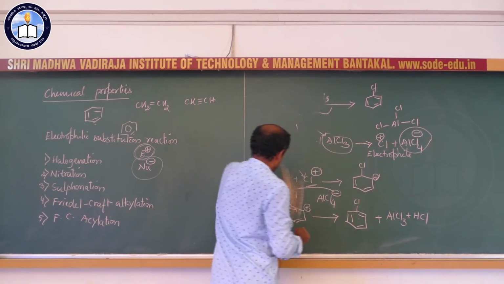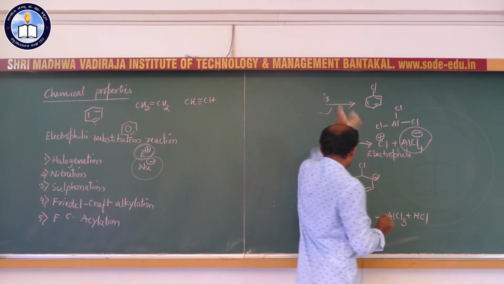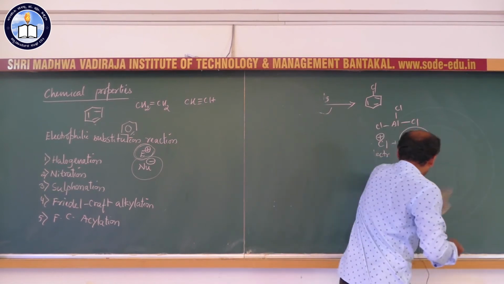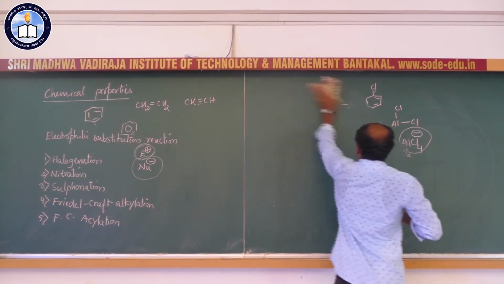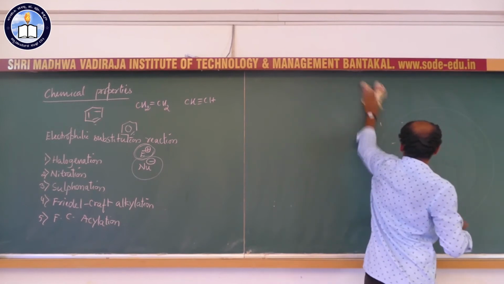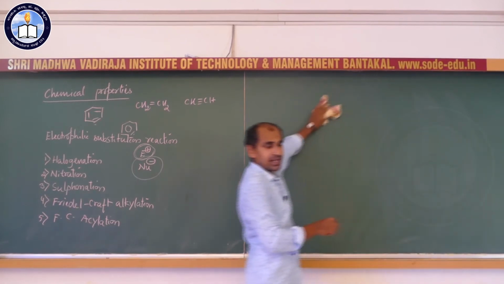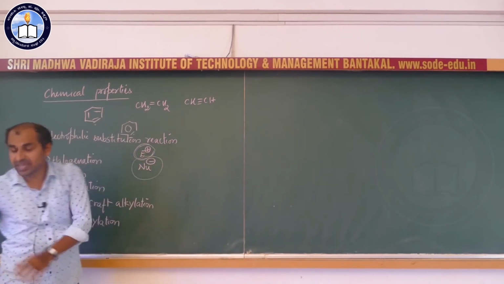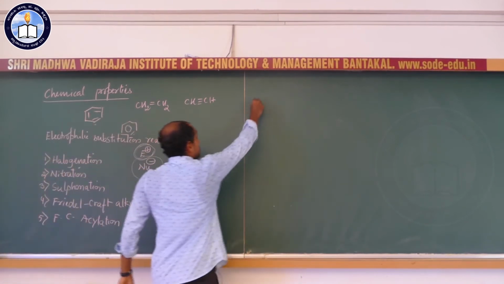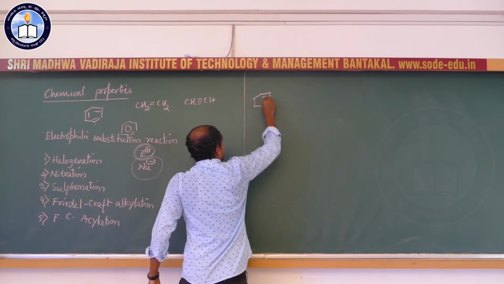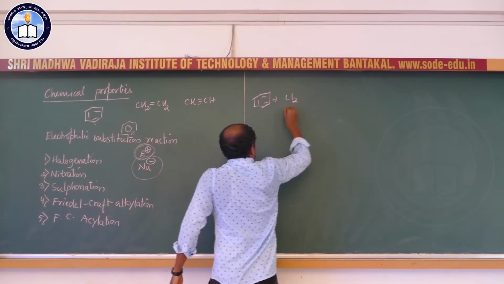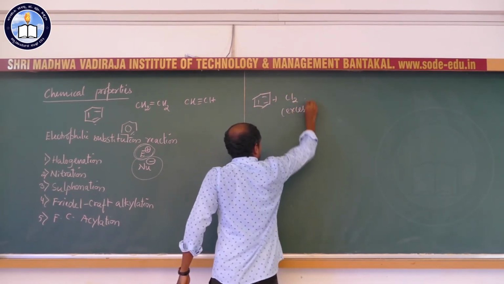Now, if you use excess of chlorine... here in this case benzene and chlorine are taken in 1:1 ratio. So, we get chlorobenzene. If we use excess of chlorine, then what could be the product?